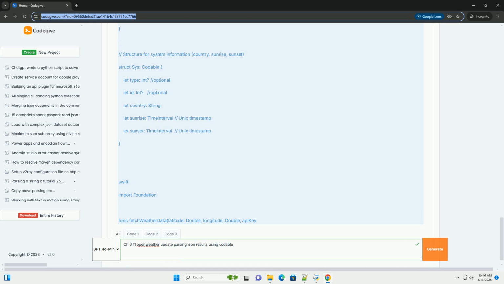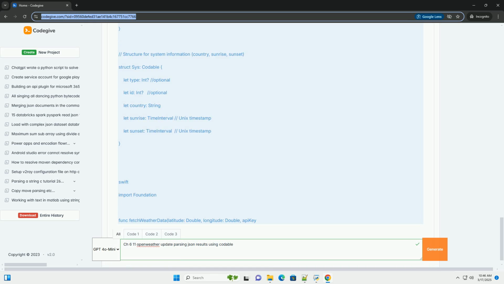Example: current weather data, https://openweathermap.org/current. Examine the sample JSON response provided in the documentation very carefully. Here's an example of how you might define the data structures for a basic current weather API call.